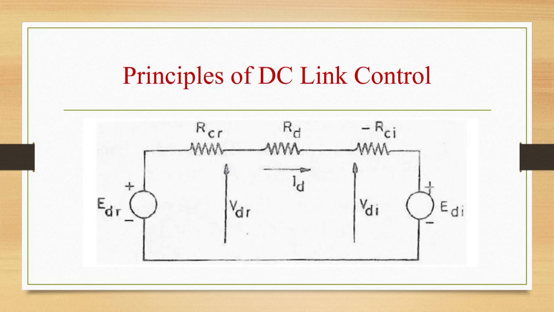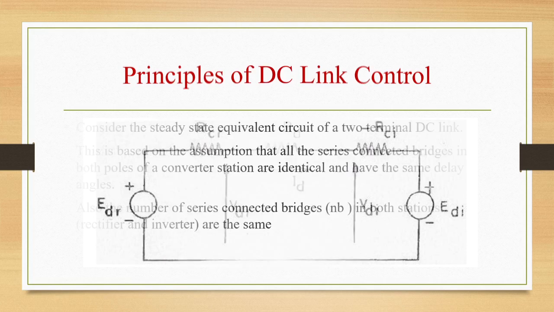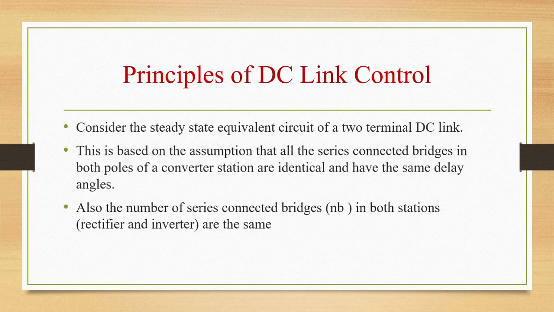This is based on the assumption that all the series connected bridges in both the poles of a converter station are identical and they will have the same delay angles. And the number of series connected bridges NB in both stations, that is both rectifier station and inverter station, are the same.